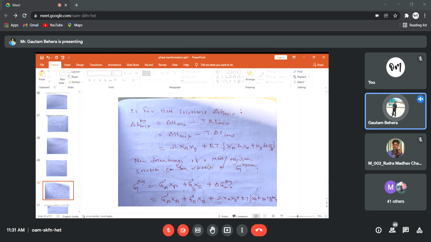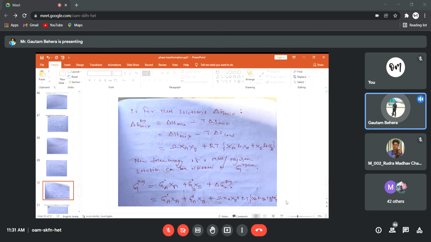So now the free energy of the real or regular solution can be written as G regular is equal to G naught A XA plus G naught B XB plus delta G mix regular, and delta G mix regular is this one. So simply we can substitute. G naught A XA plus G naught B XB plus omega XA XB plus RT, XA ln XA plus XB ln XB.